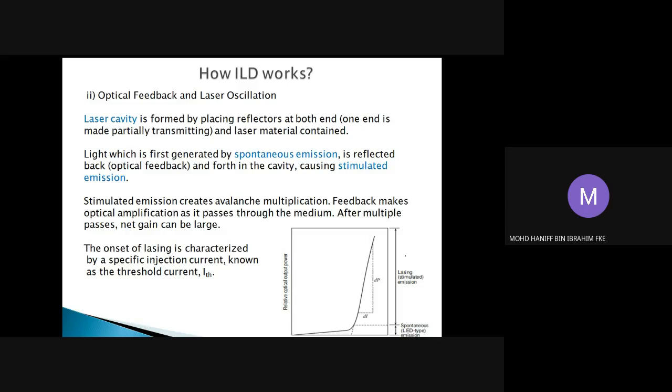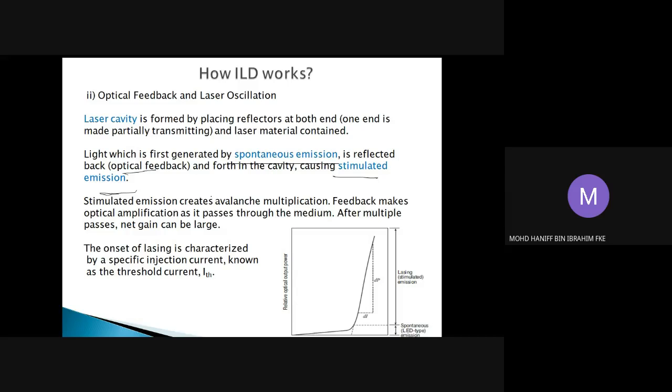This is what we have learned in the early slides, in which we have mirrors at both ends, one highly reflective and one partially reflective. Light will first be generated by spontaneous emission. The photon generated by this spontaneous emission will be reflected, and this is called optical feedback. This reflection goes back and forth in the cavity, which then causes what we call stimulated emission.